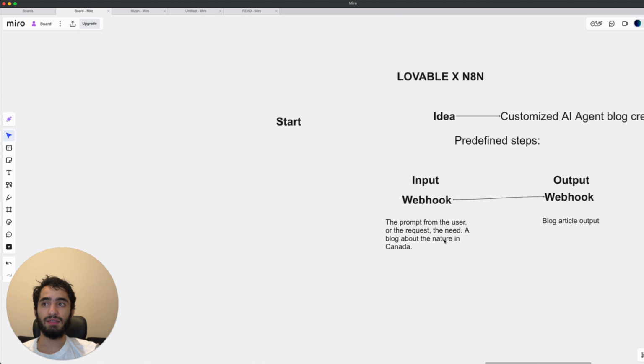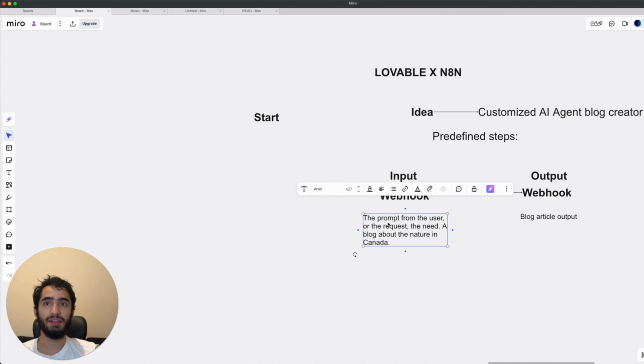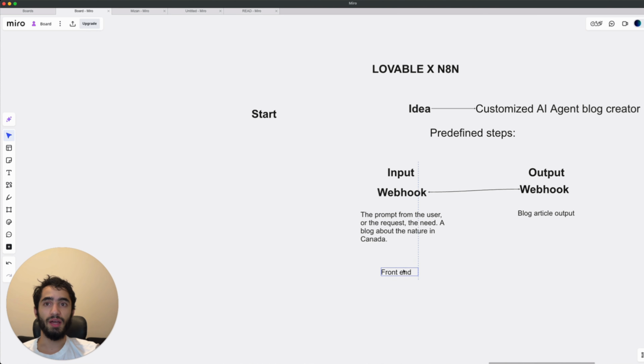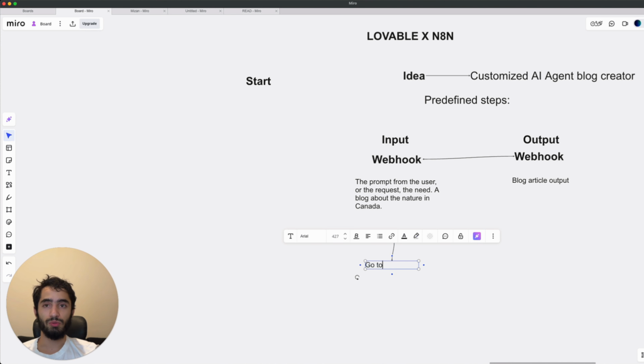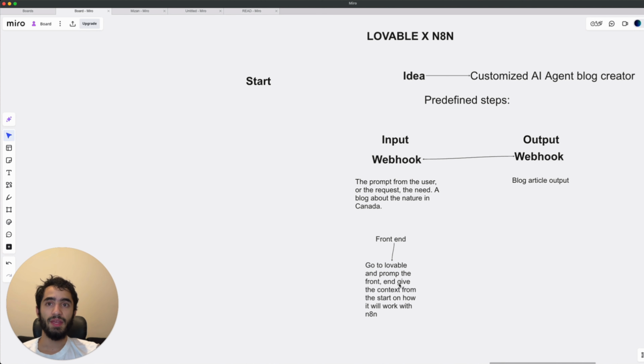Okay, so now we have defined that. So what you would need here is the front end. And what is the front end? It's basically the UI. So what's the next step? The next step, you go to Lovable. Go to Lovable and prompt the front end. Give the context from the start on how it will work with n8n. Okay, that's what you will do.